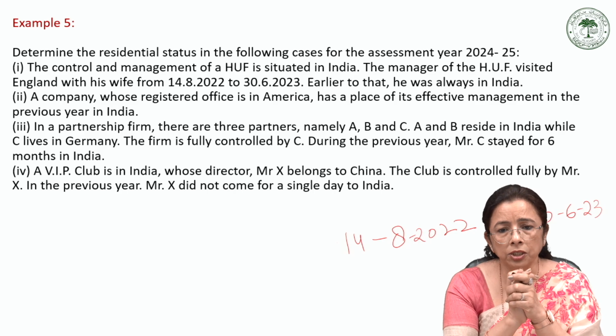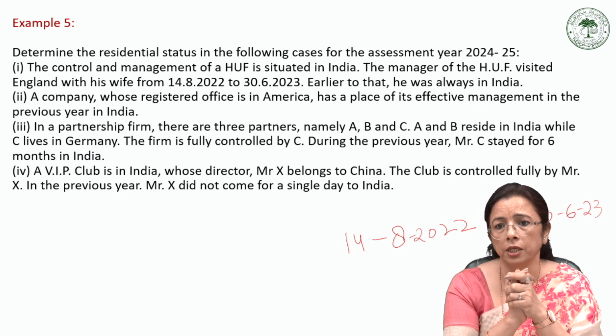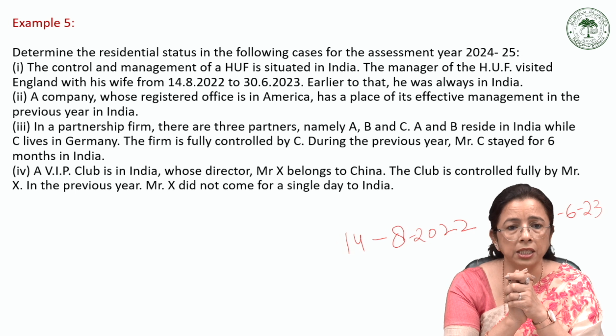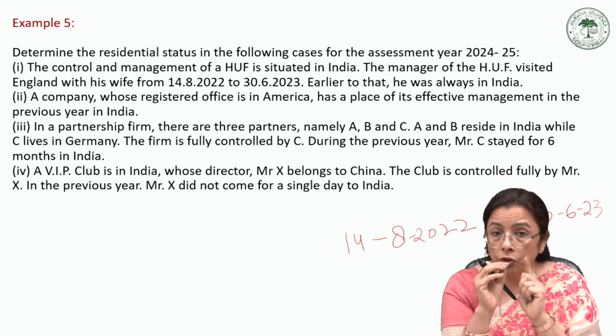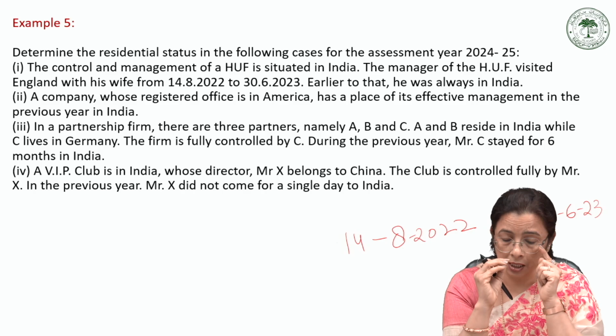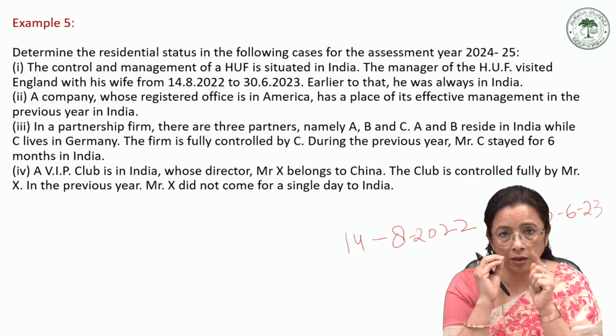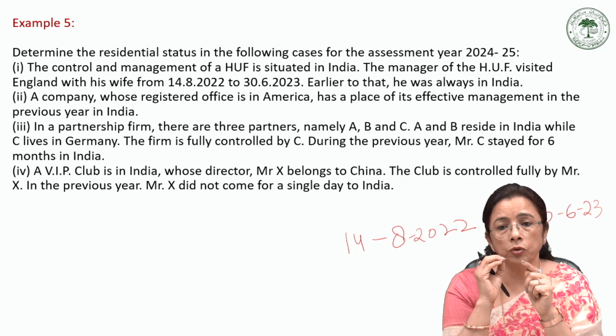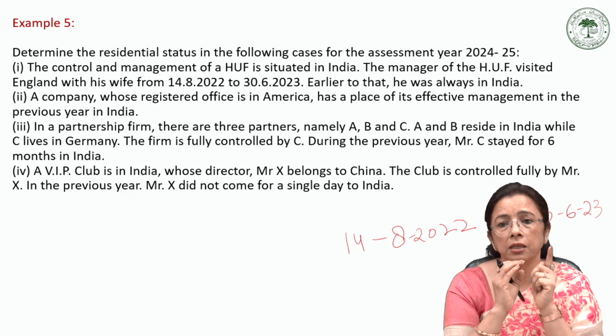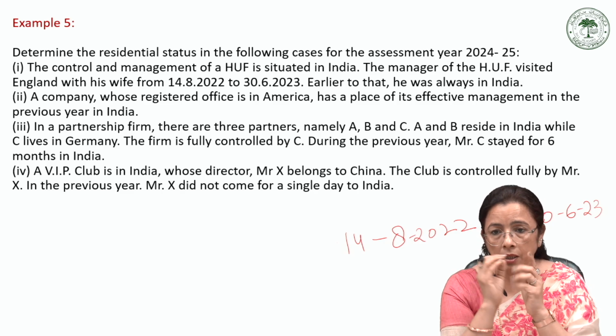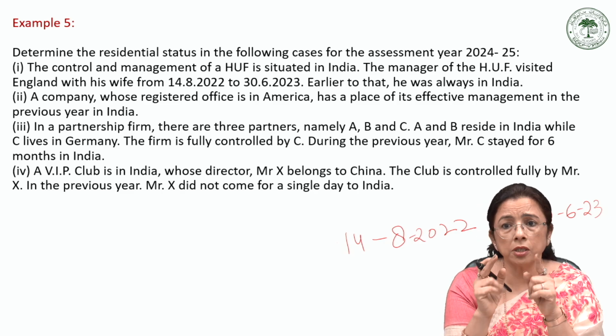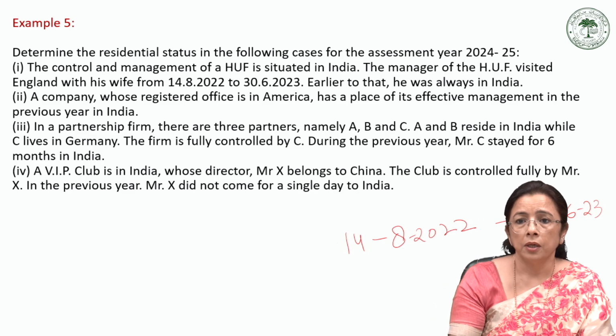And the second condition is that he was in India for 730 days or more in the 7 preceding years. So I think he fulfills both the additional conditions. He is there for 2 years also, out of 10, and he is also there for more than 730 days for this.